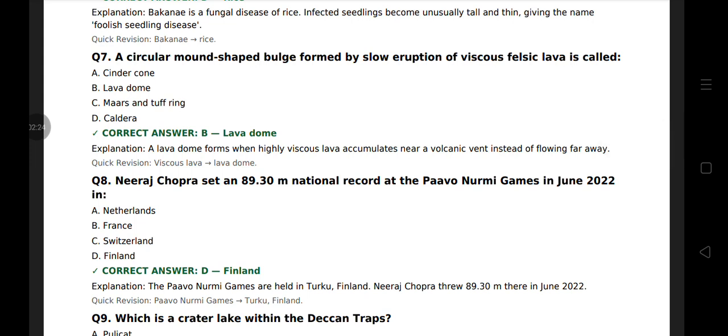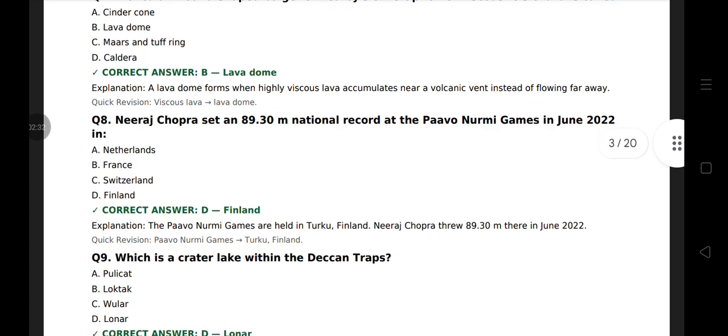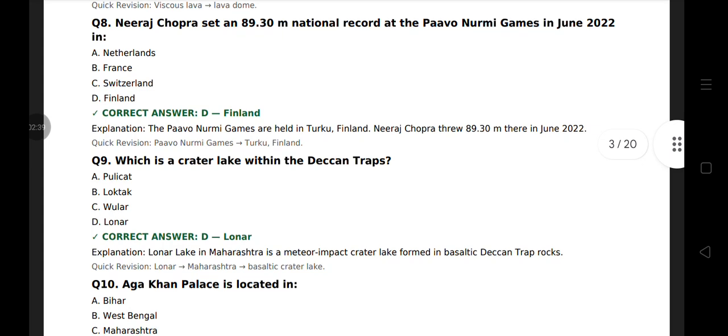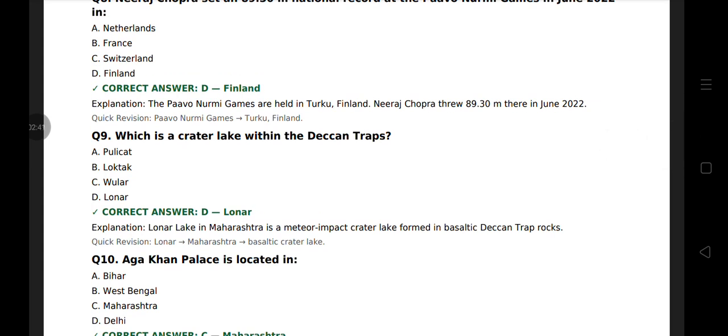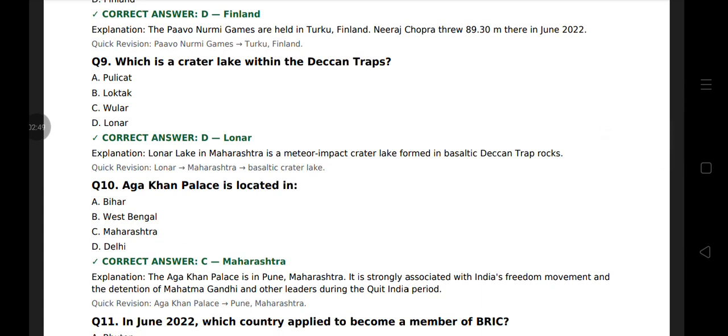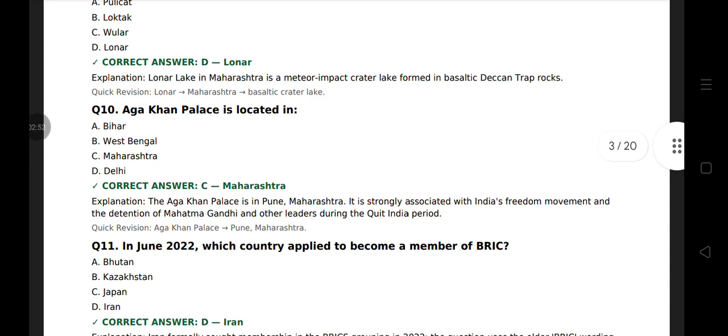Neeraj Chopra set an 89.30 meter national record at the Paavo Nurmi Games in June 2022 in Finland. Question 9. Which is a crater lake within the Deccan Traps, that is Lonar Lake? Lonar Lake in Maharashtra is a meteor impact crater lake formed in basaltic Deccan Trap rocks. Question 10. Aga Khan Palace is located in Pune, Maharashtra.